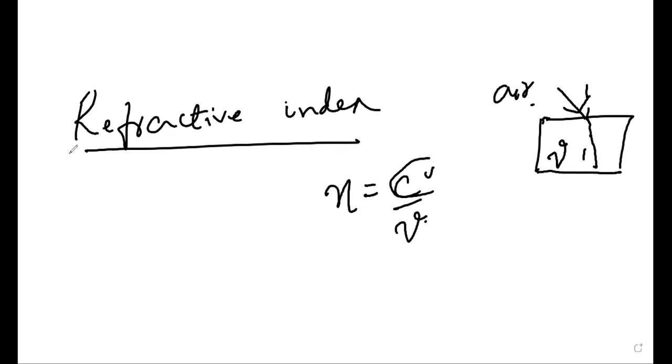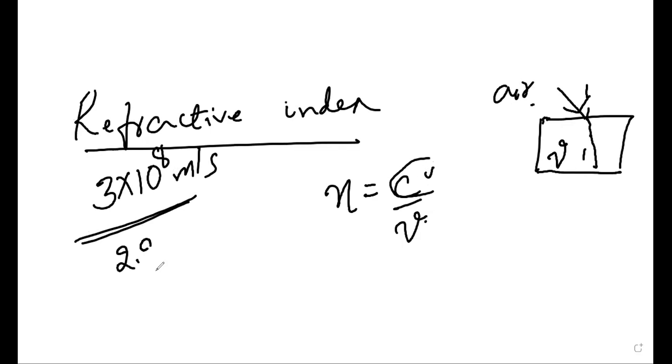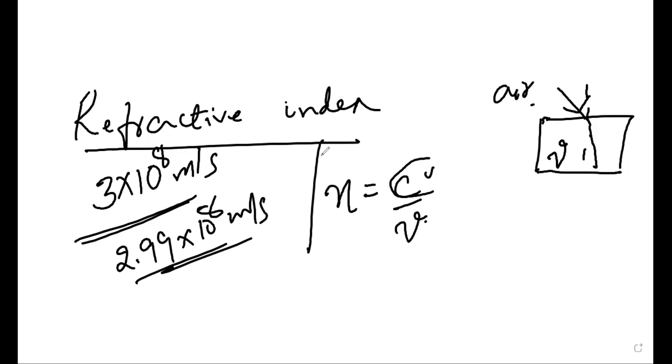c is the velocity in air. So do you know what is the velocity of light in air? It is 3 into 10 to the power 8 meter per second. Actually this is in vacuum. When it comes to air, it is 2.99 into 10 to the power 8 meter per second. So this is the velocity of light. Now I'll tell you what refractive index means. What do you mean by refractive index? In the sense, this is a measure.